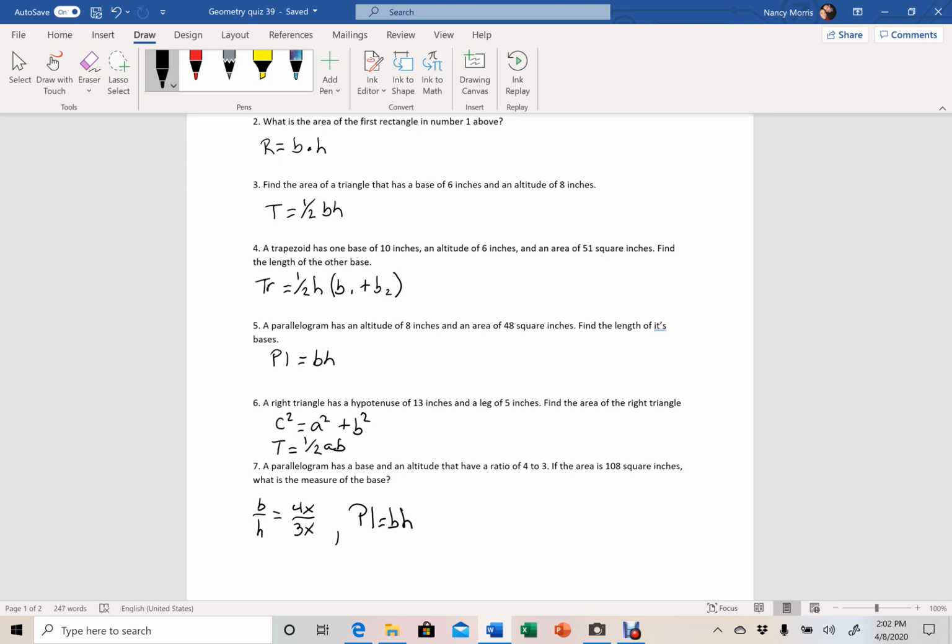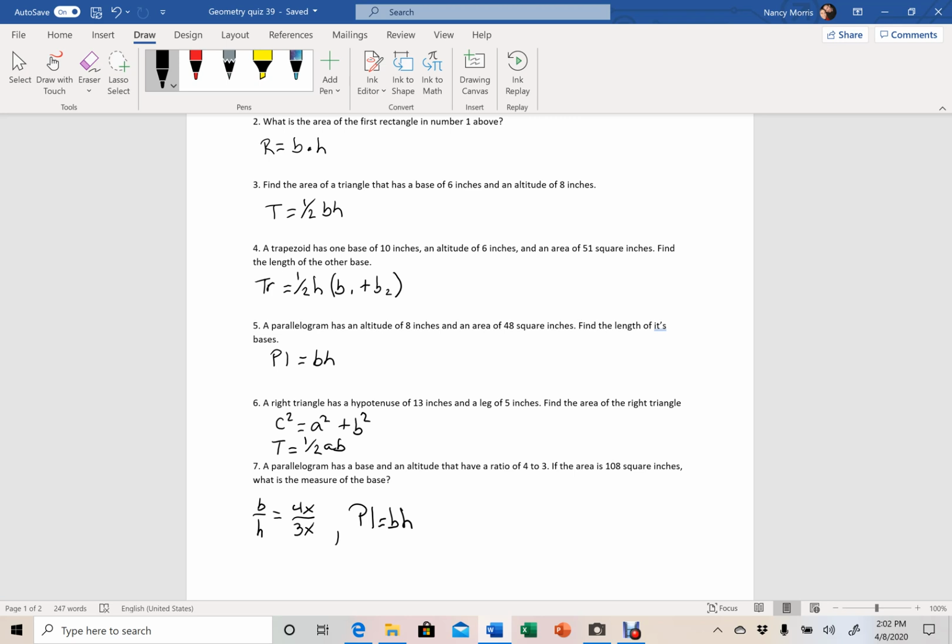If you do this properly, you'll end up with x squared equals a number, all right? If you have x squared equals a number, then you have to square root both sides in order to get the proper answer, okay?